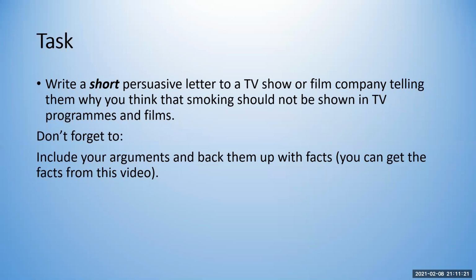So your task today is to write a short, persuasive letter to a TV show or film company telling them why you think that smoking should not be shown in TV programs and films. Don't forget, you need to include your arguments and you need to back up your arguments with facts. And you can get lots of your facts for today's task from this video. So it might be worthwhile watching this video again just to make sure that you've got all the facts that you can from it. It'd be great to see your letters uploaded to Padlet.